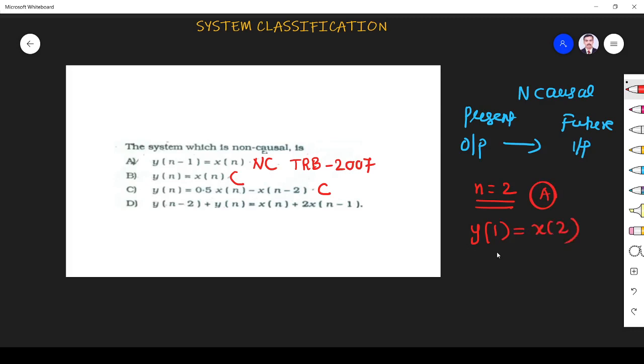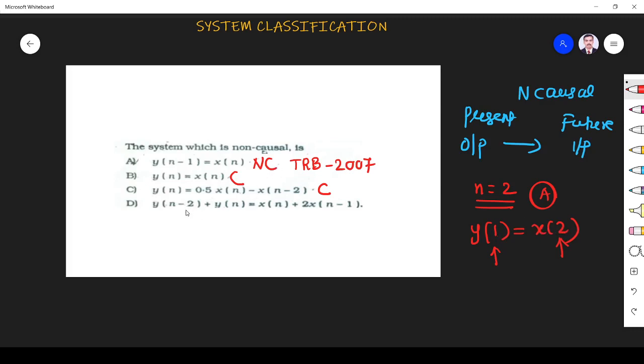What is the meaning? Output obtained at time instant 1 depends on input at time instant 2. That means we obtained output first, input we give later. So it is a future input, so it is non-causal.